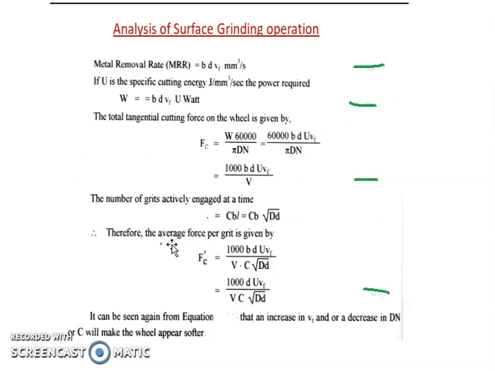And finally, the average force per grain will be the ratio of total force divided by the number of grains. So it will be 1000 B D U Vf by V divided by C B root D d. It comes out to be 1000 Vf U, table velocity Vf by V, the velocity of the grinding wheel, divided by C times under root capital D by small d.